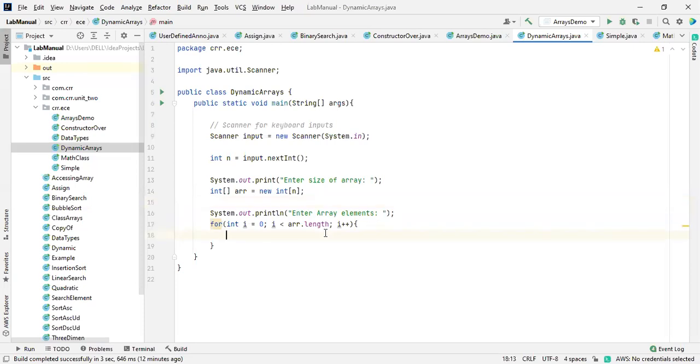So inside it, what do we need to do? We need to take the value and it should be initialized, like arr of i is equal to input dot next int.